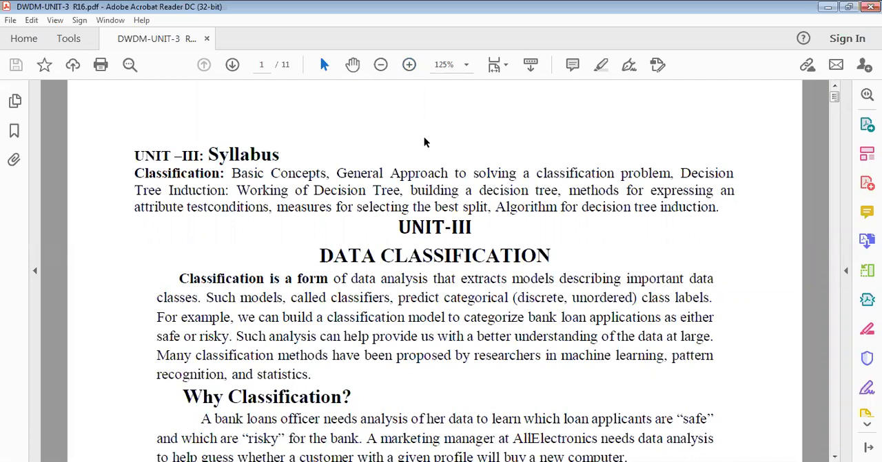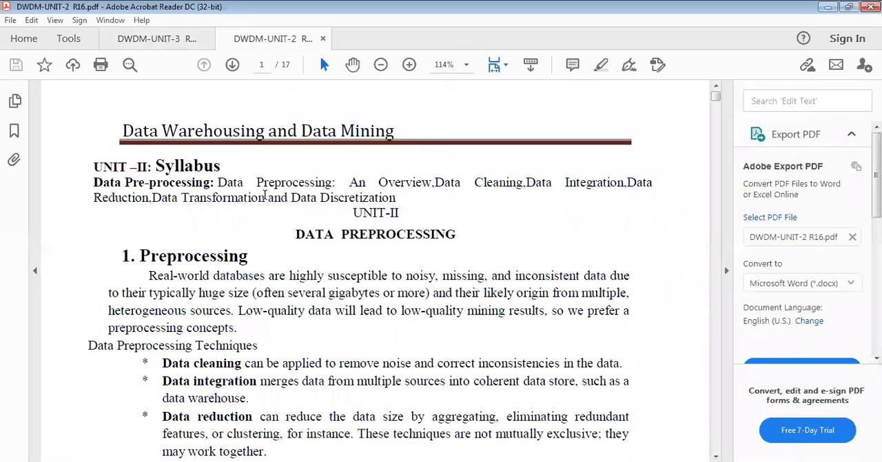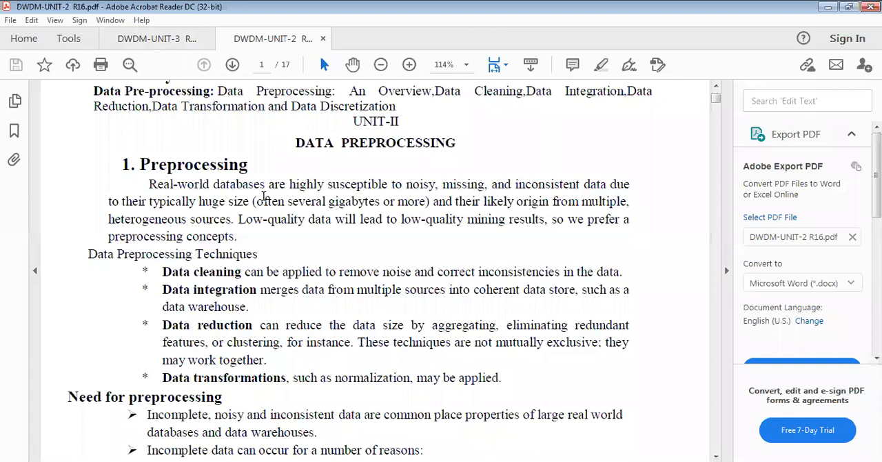Good morning, students. In the last class, we completed data pre-processing. In data pre-processing, mainly what concepts do we use? Data cleaning, data integration, reduction, and transformation and discretization. So you completed all these concepts in the last class.